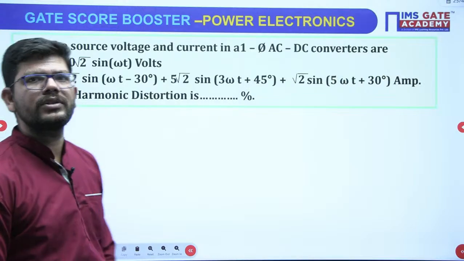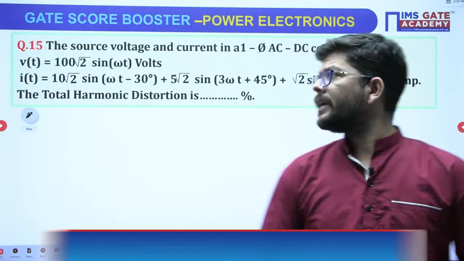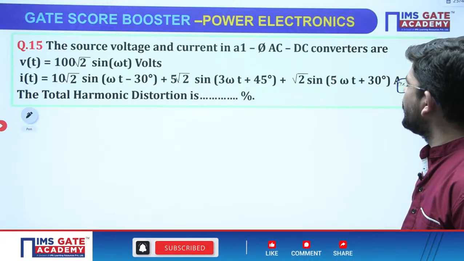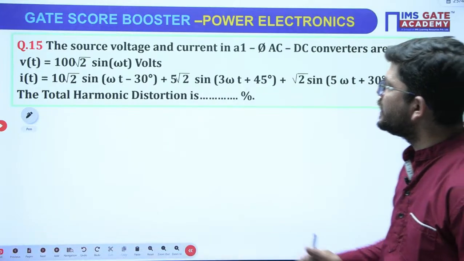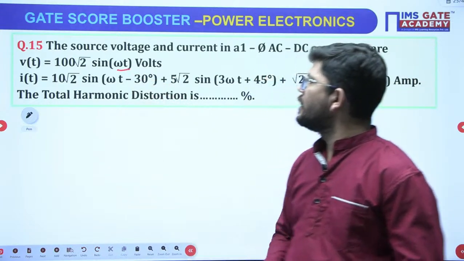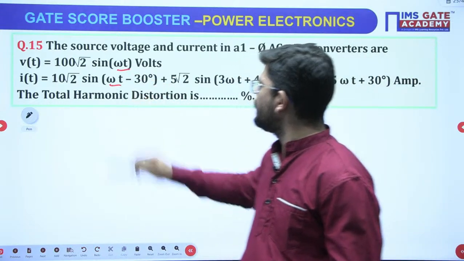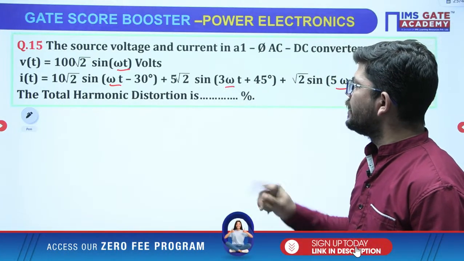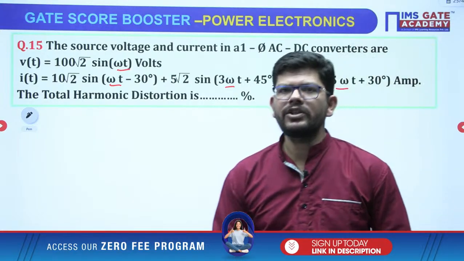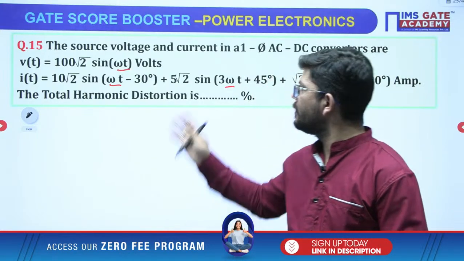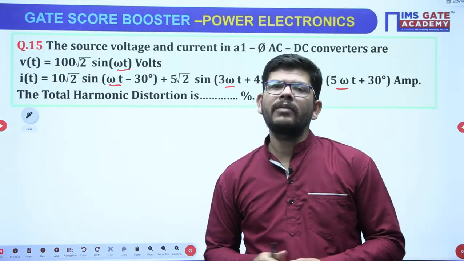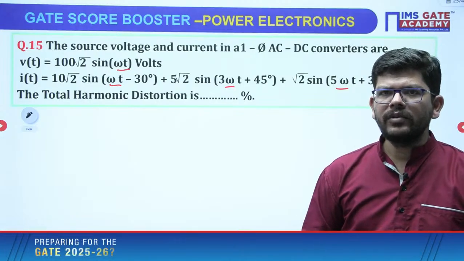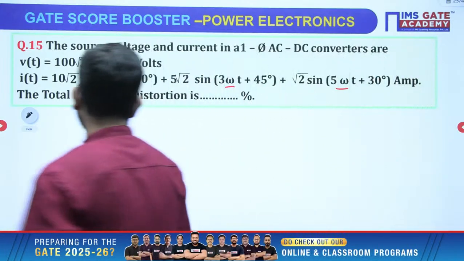So this is the first question that I have. What is given here? The source voltage and current of a single phase AC to DC converter, meaning a rectifier. The voltage has only one frequency, while the current has a fundamental frequency, third frequency and fifth frequency component. What is the total harmonic distortion? Definitely if the current has multiple frequency terms, total harmonic distortion will occur on the AC side of the converter, and we can calculate that, okay? So what will be THD?